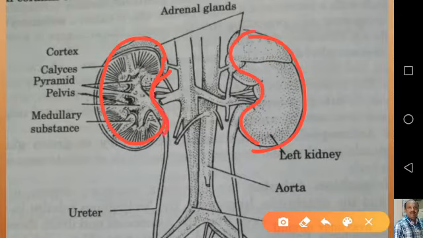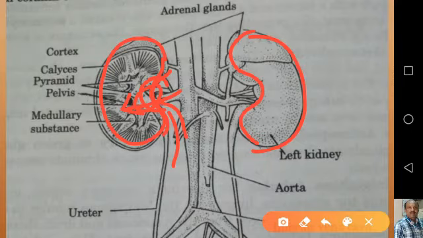The deep notch present at the concave portion is called the hilum, or sometimes the hilus, and through this point the renal artery and renal nerves enter, whereas the renal vein and ureters come out.